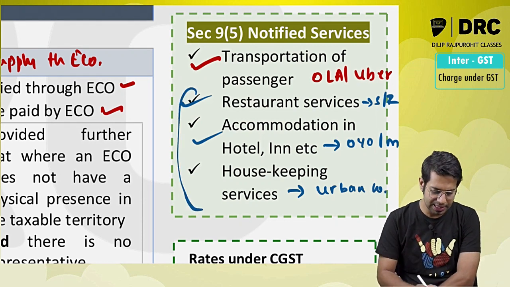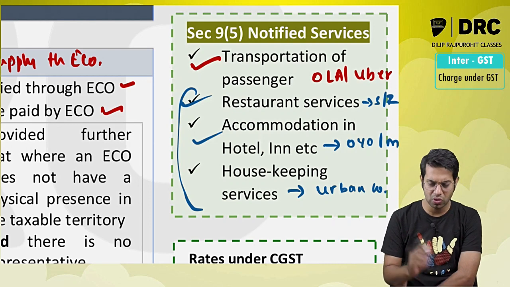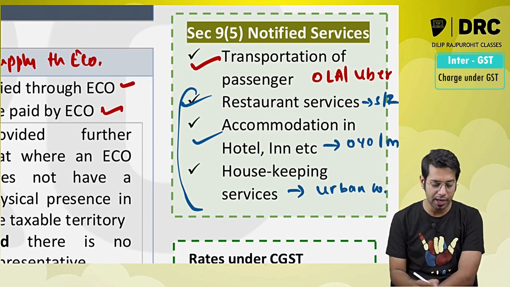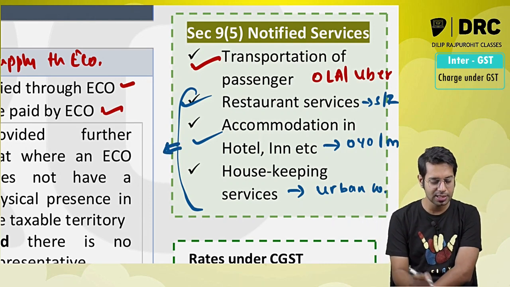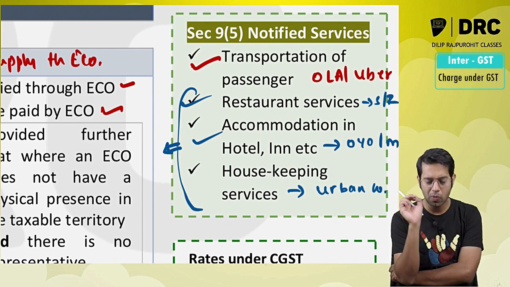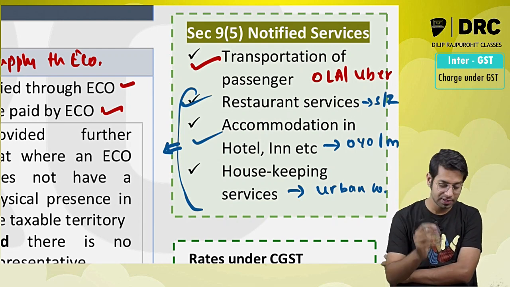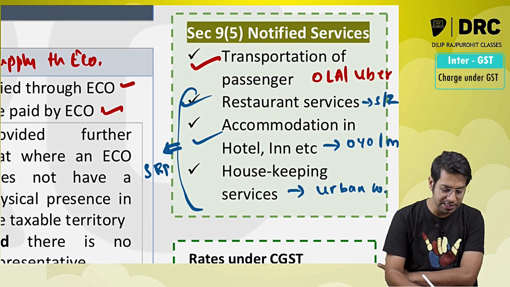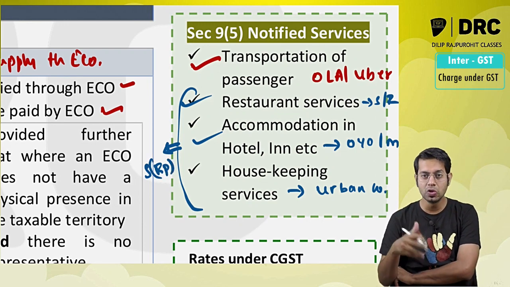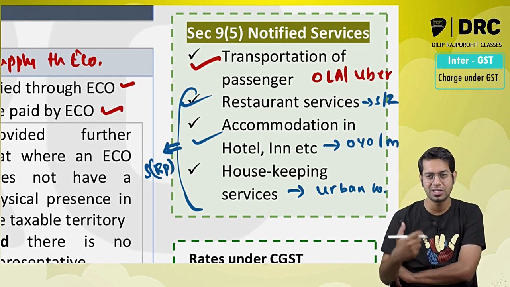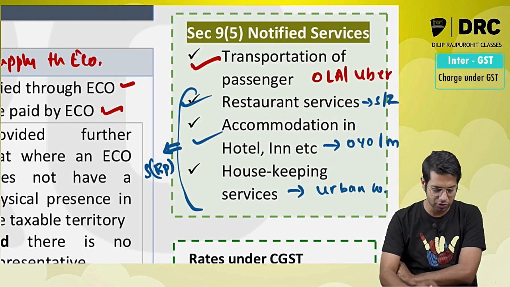So in these three cases, please note, these are the four services which are notified, but in these three cases, which three cases? Restaurant, then accommodation in hotel, in guest house, and housekeeping services. If the supplier is registered under GST law, if the person who is giving the services is registered under GST law, then the person who is supplying the services has to pay the taxes.